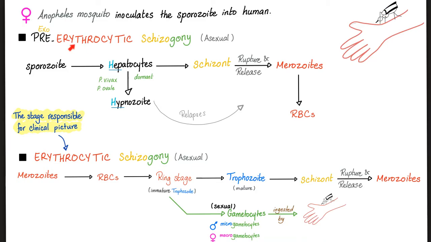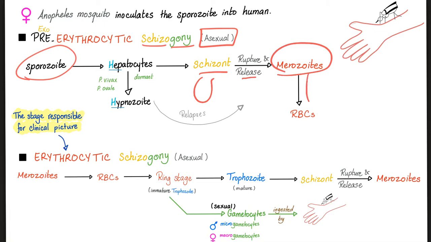Now we'll start with the pre-erythrocytic stage, which means before infecting the red blood cells. Pre-erythrocytic or exoerythrocytic schizogony. What is the schizo? It's the sac, the schizont. What is the gony? It's like a family tree, an offspring, a generation. And this is asexual reproduction. Let's start. Female Anopheles injecting and inoculating my skin with sporozoites. They go to the liver, hepatocytes, and then schizont. That's the sac that's going to rupture and release merozoites. Merozoites will infect the red blood cell. Please remember these three: schizont is a sac. The sac will rupture and release the merozoites. Merozoites infect the red blood cells. Cool.